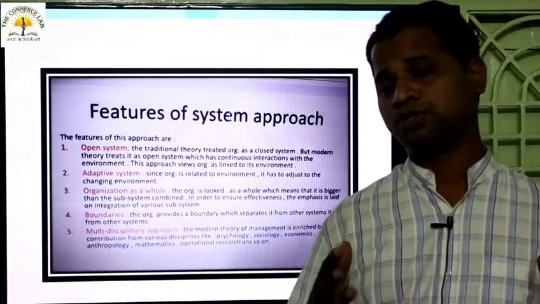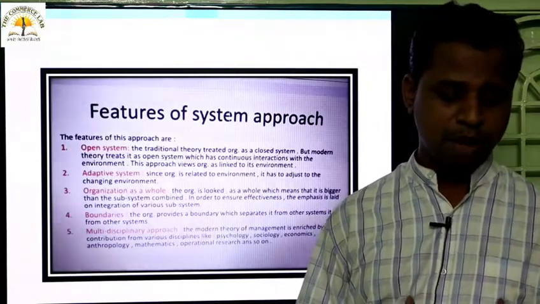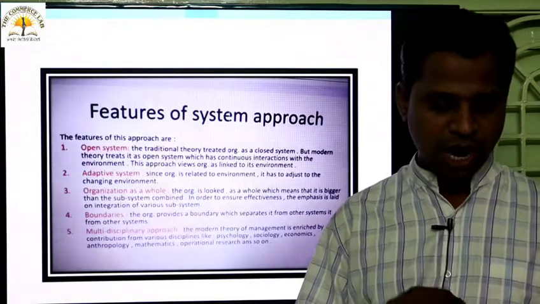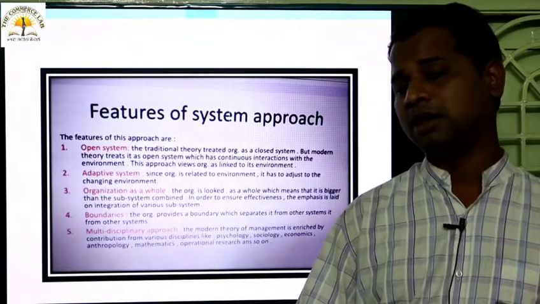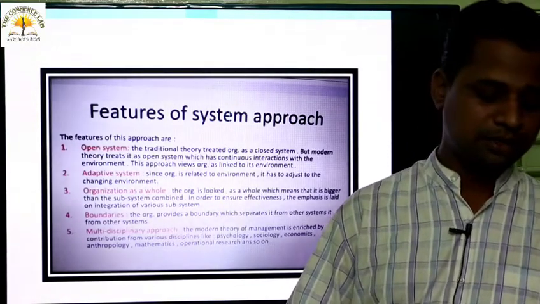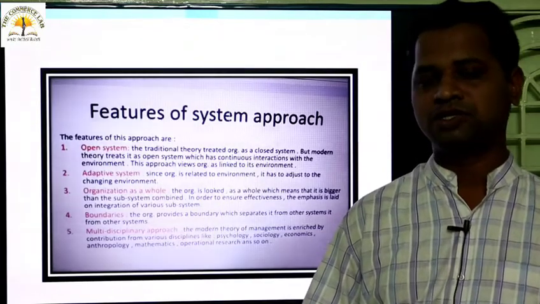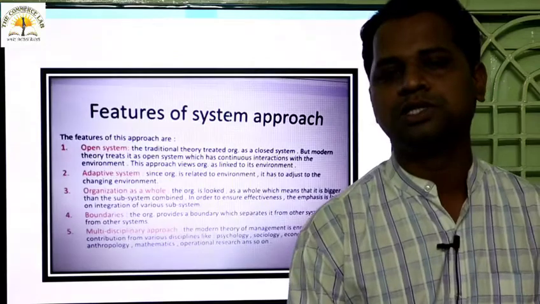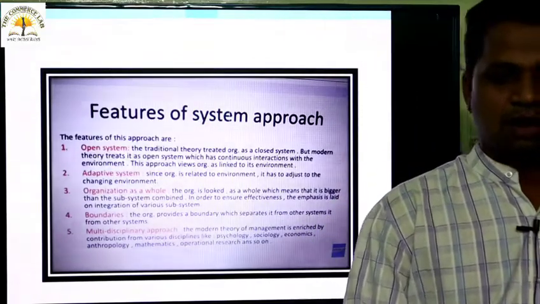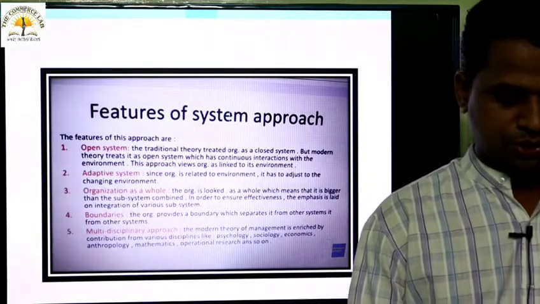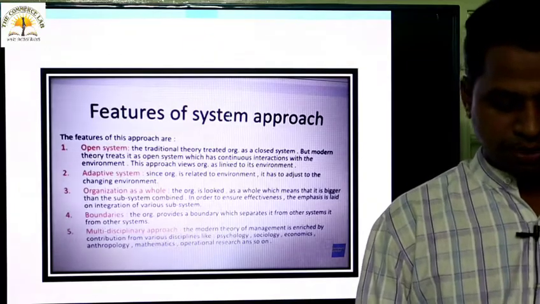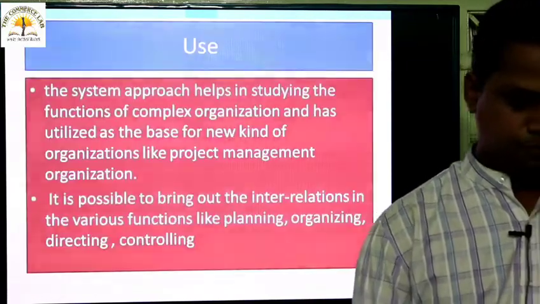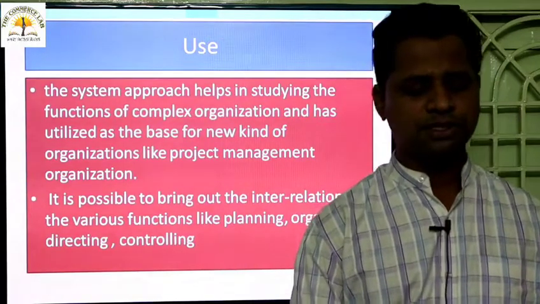This particular system approach does not have its own origin; it is derived, it is multi-faceted, and it is multidisciplinary in nature, derived from psychology, sociology, anthropology, mathematics, and also operations research. Okay, so this is all about the features of this system approach.